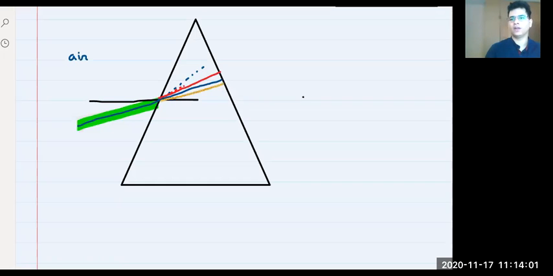Yes or no? Now, when it comes out from this point, some light has to travel more distance, some less distance. So when it comes out after this, we will get something like this. Sorry, this is red.